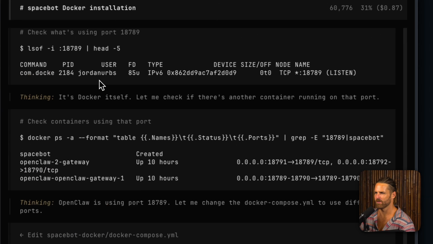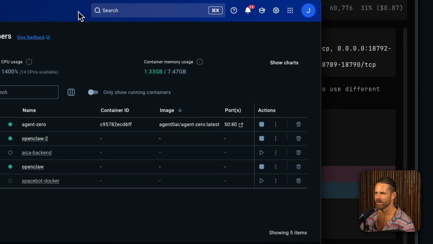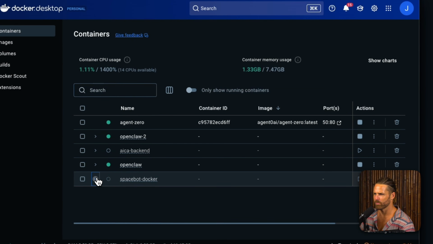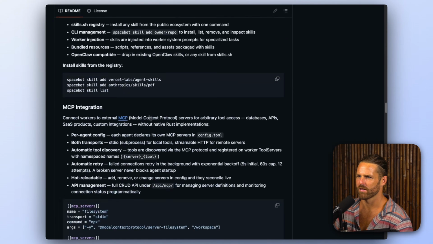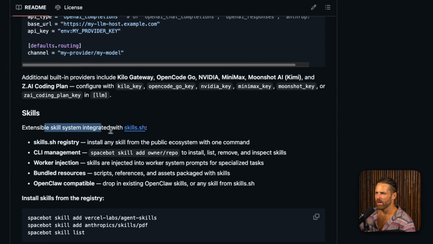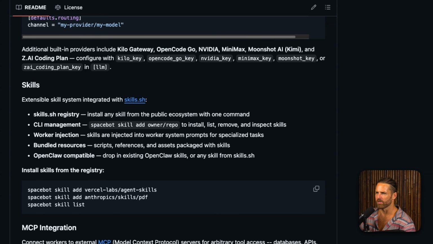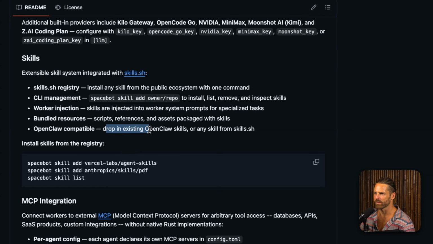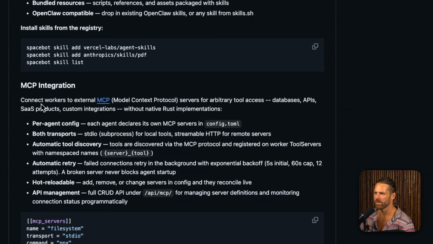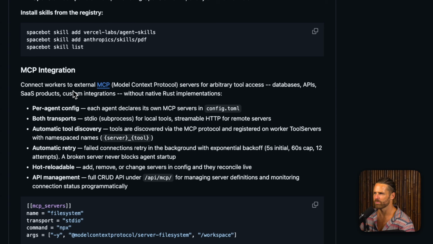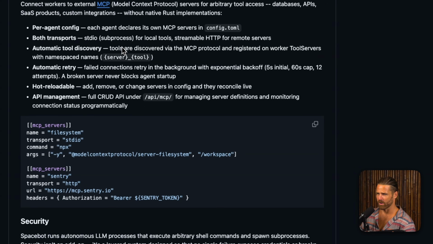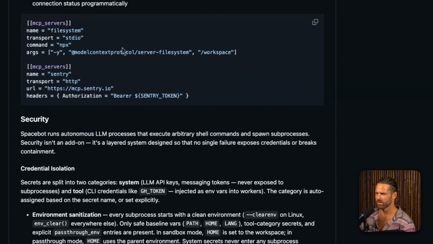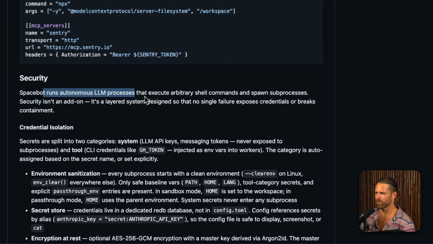Now it's starting the container. Let's see here in Docker Desktop. There we go. Here in Docker Desktop, we see this is getting started here. Now while that's rolling, let's see for a second. So we can add skills. We can do that their way, but we can probably just attach a skills zip file too and just say, hey, drop in existing skills. So we'll do that. MCP, connect workers to MCP. We don't really need that, but it's pretty cool. If you're, like I said, with the Discord, we're trying to make our own project, so MCP could come in handy. Security. Runs autonomous LLM processes that execute arbitrary shell commands and spawn subprocesses.